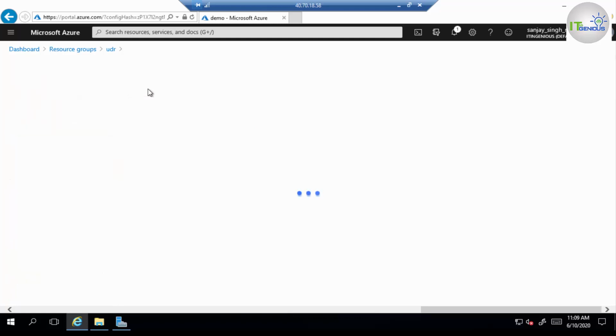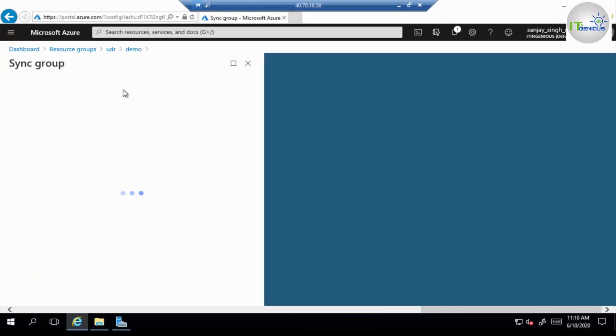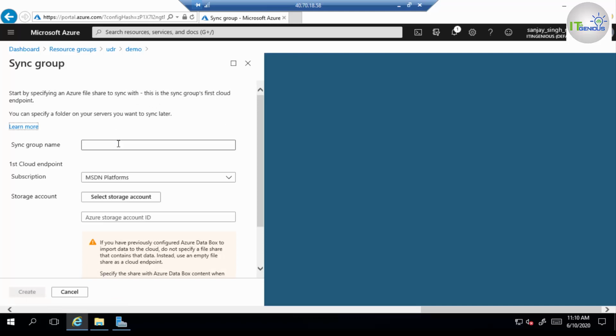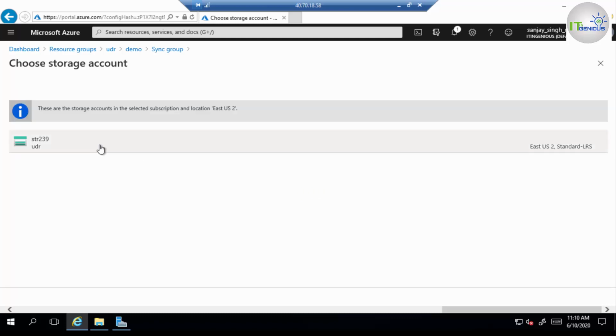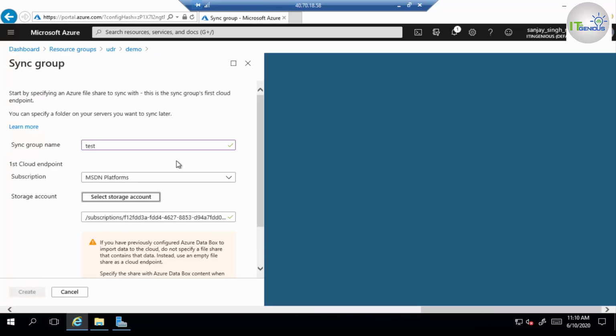So for this demonstration, I'm going to create a sync group. So name would be like test storage account. We need to choose here a storage account. In our case, we already have one storage account which we will connect with this sync group. So select your storage account.